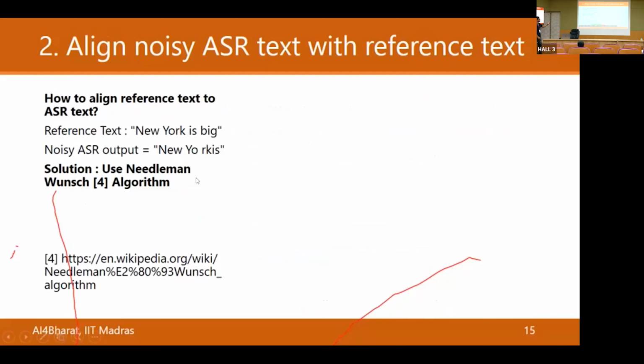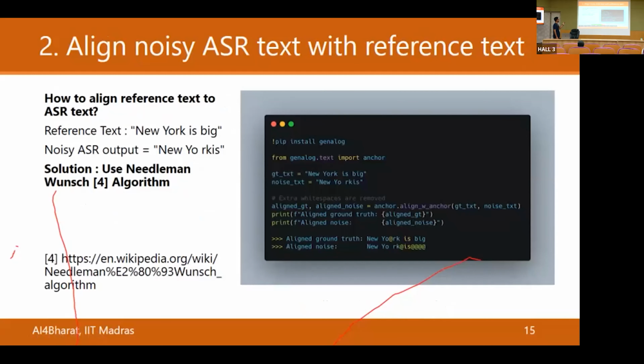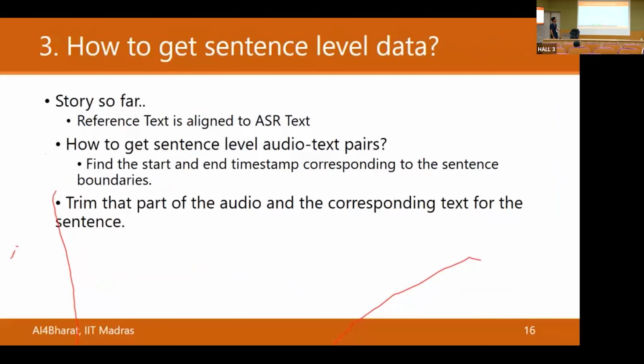In the next part, I'll just show you an example of how a reference text looks. The reference text is "in New York is big", and probably the ASR gave a noisy output. There were spelling mistakes, a word was missing, and we want to deal with this. So we use the Needleman-Wunsch algorithm, and it's simple to run. There's a library called JNalog which allows us to do this. And you can see at the bottom how the alignment has happened. For example, for missing words, it has skipped; the last word "big" was missing, so it has added padding for that. So this is the second step.